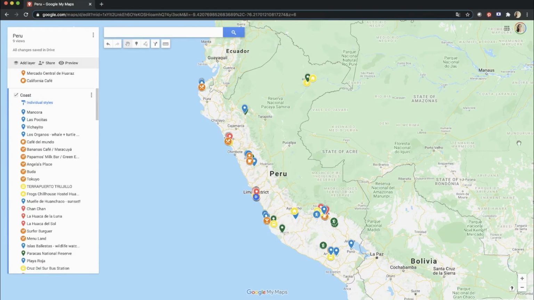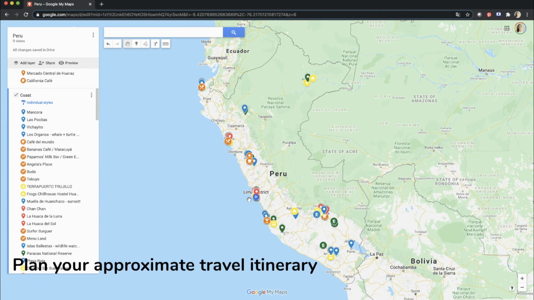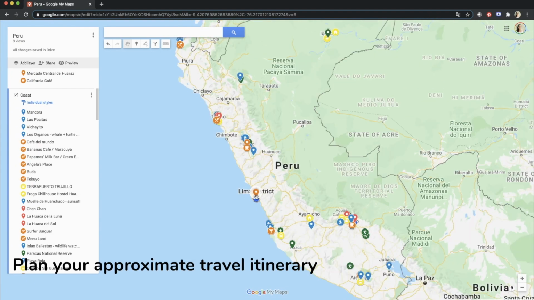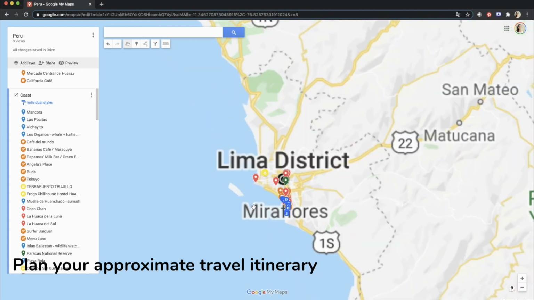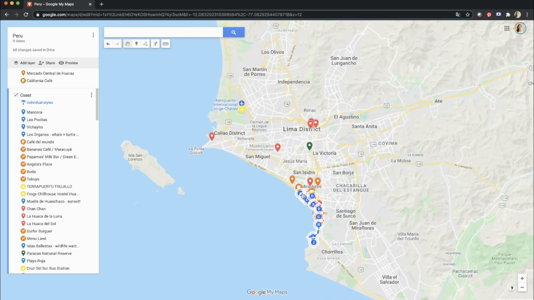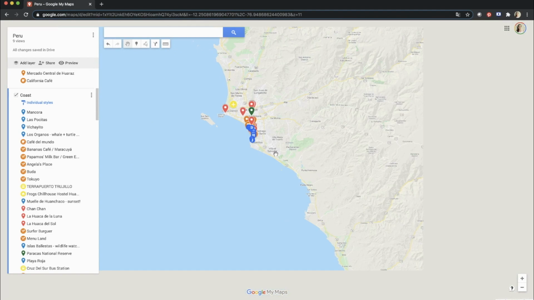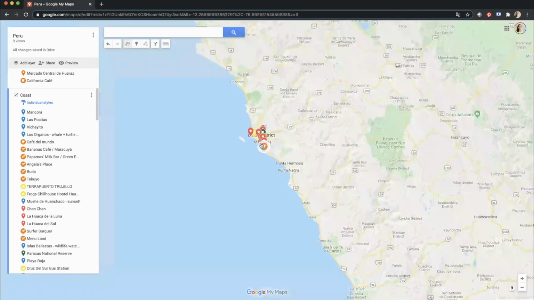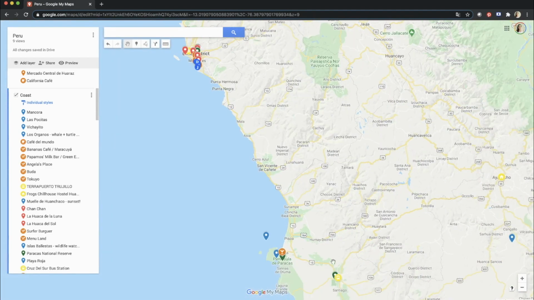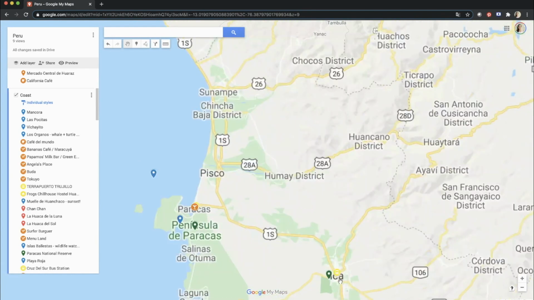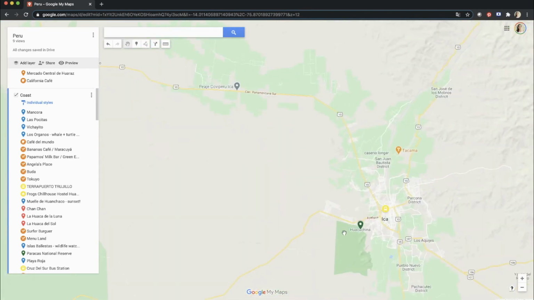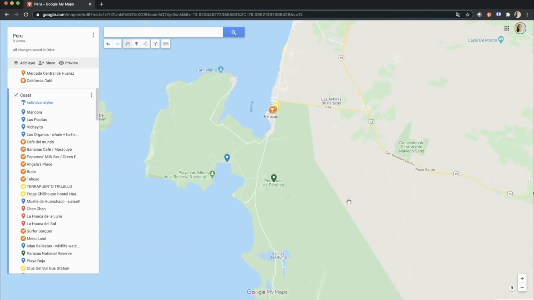Okay, so let's say that I'm flying from Brazil to Lima and I have 3 weeks in Peru. So I'm flying to Lima and will spend there 1-2 days. And after that, by a night bus, I will go to Ica, discover the oasis, and have a trip in Paracas.